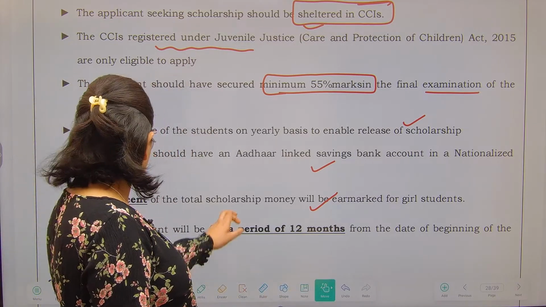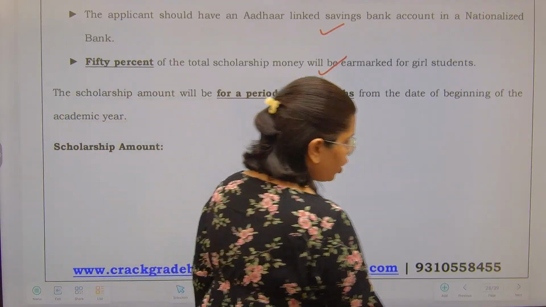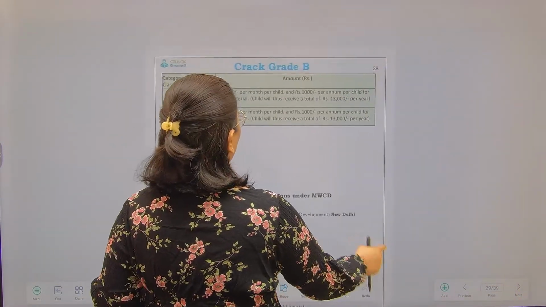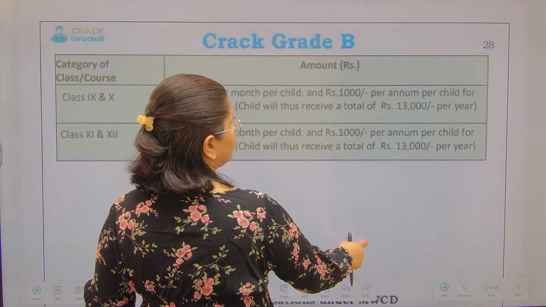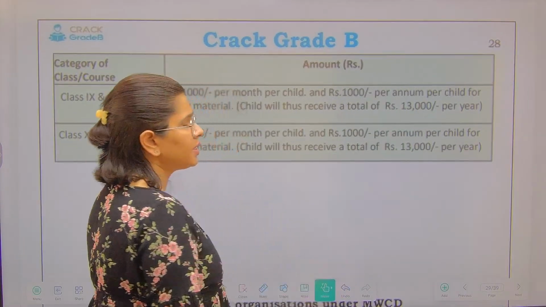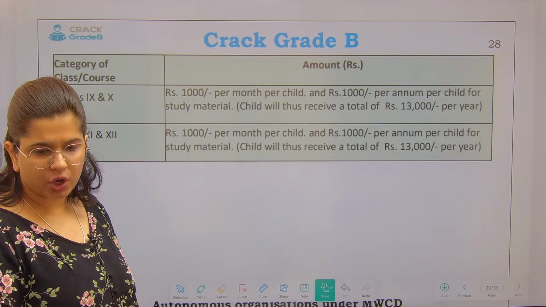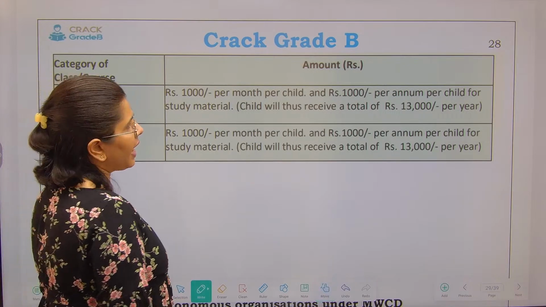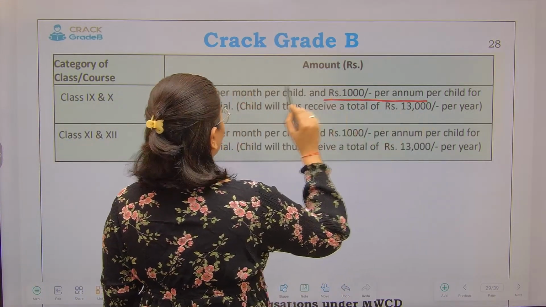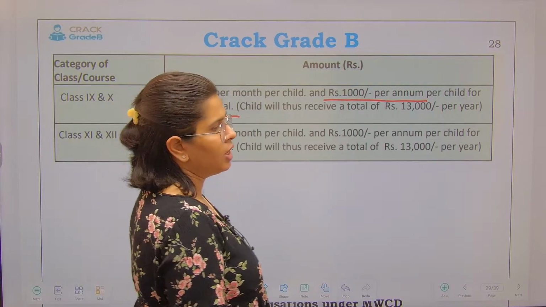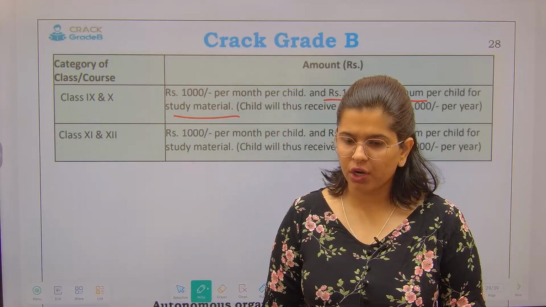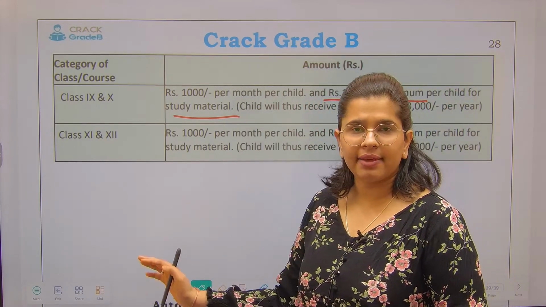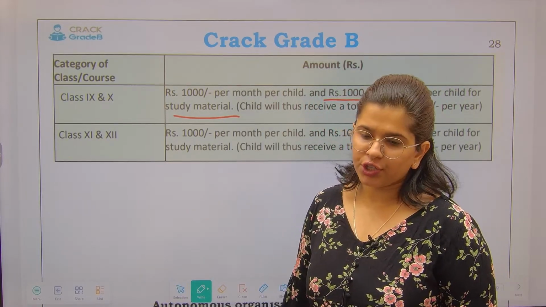Next thing, last is the scholarship related amount. A total of 13,000 rupees will be provided in a year. What is the total amount? 13,000 rupees scholarship will be provided, 1,000 rupees per month per child, and along with that 1,000 rupees for study material. So a total of 13,000 rupees of scholarship in both the standards, that means 9th, 10th as well as 11th, 12th. This is going to be the scholarship amount.